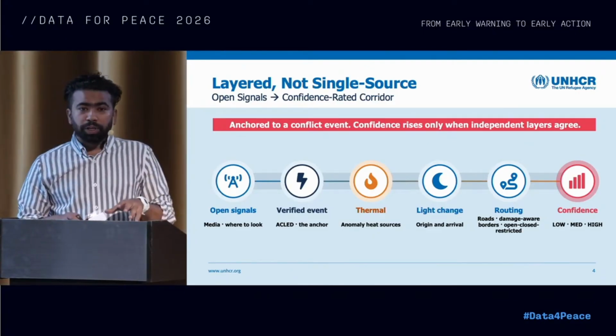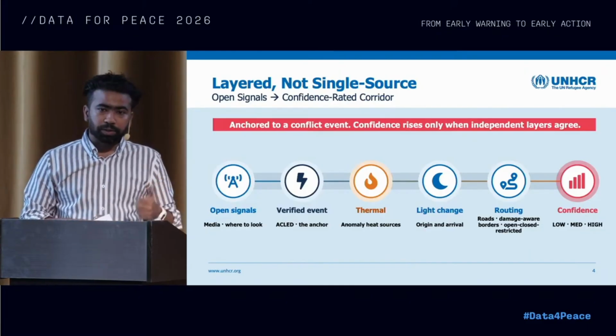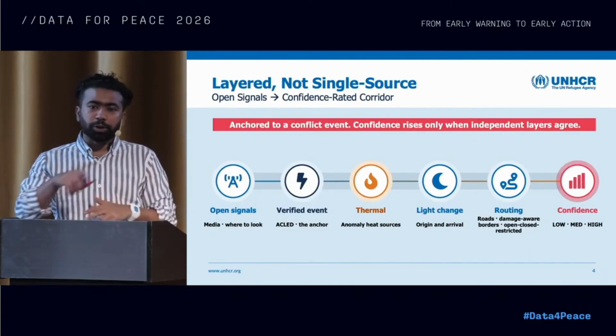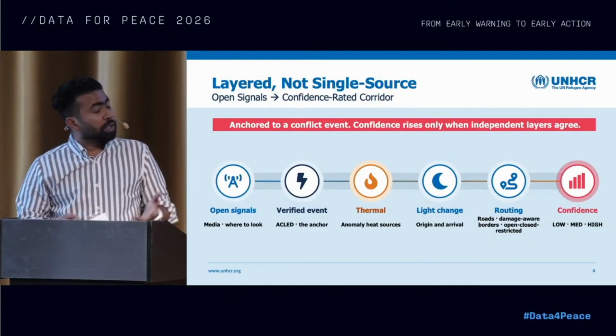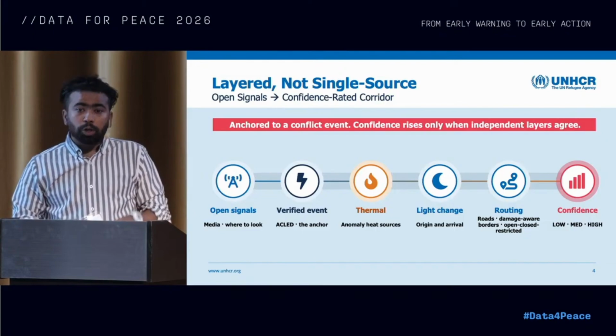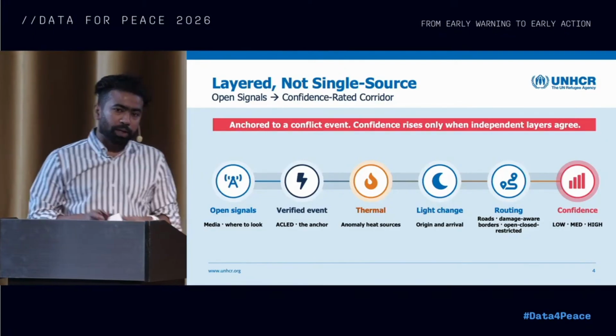Further, we also look into traffic signals. We also note the previous route signals, the proximity of the conflict, what the security risk situation is, and what events are happening around those roads, to anticipate which corridors are most likely to be used by the people.